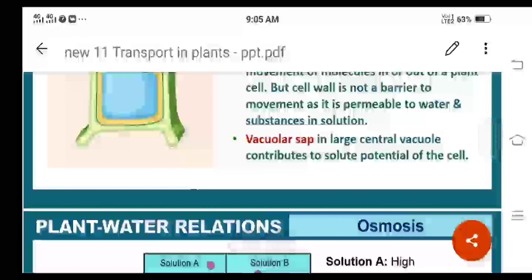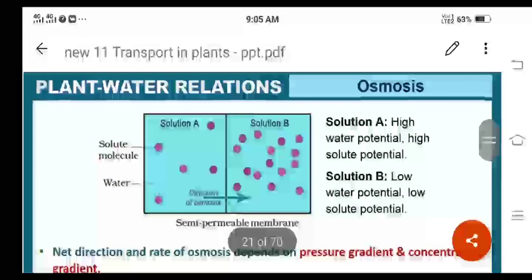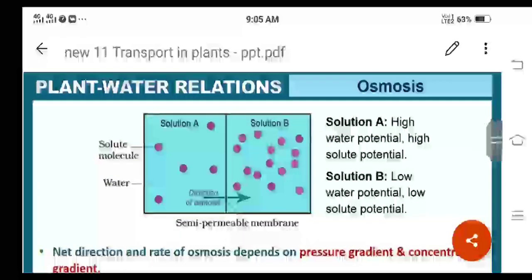To understand the process of osmosis, a small activity is given here. Imagine that there are two chambers, chamber A and chamber B. In chamber A we mention solution A, and in chamber B we mention solution B, right?